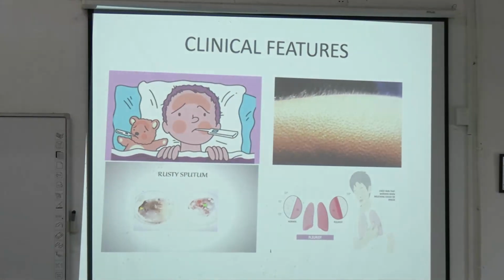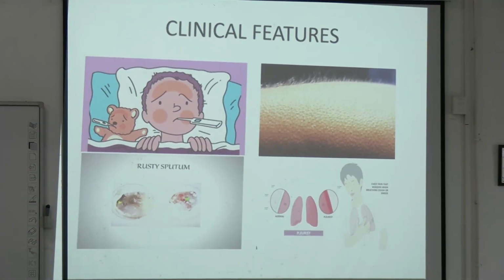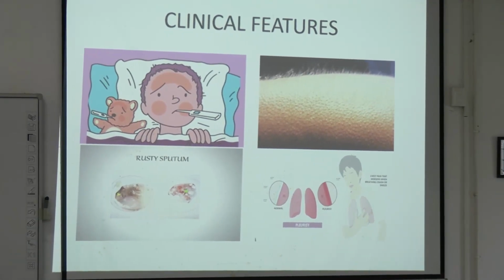Before looking into the picture, first and foremost thing: the thermometer is put in the mouth, when is it put? Fever. Pyrexia. Then what will you say? Piloerection. Good. When does piloerection happen? Fever with chills. But when does piloerection occur? Chills. Fever with chills and rigors. What is this? Rusty sputum. Right?